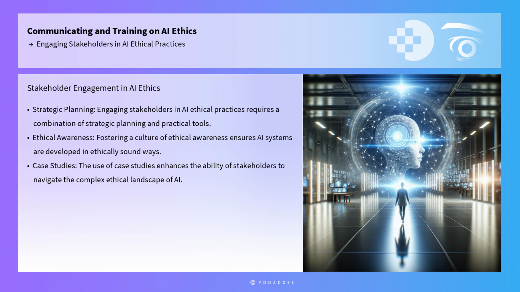The use of case studies and decision-making frameworks further enhances the ability of stakeholders to navigate the complex ethical landscape of AI. Ultimately, a collaborative and inclusive approach to stakeholder engagement is essential for achieving ethical AI governance.